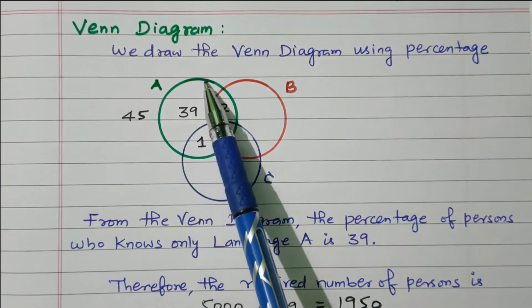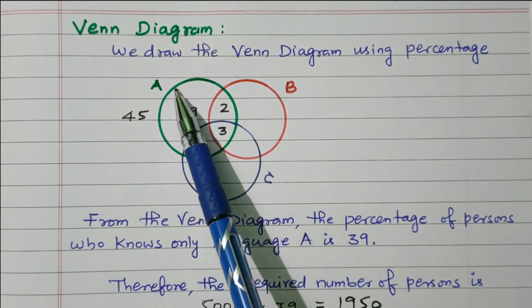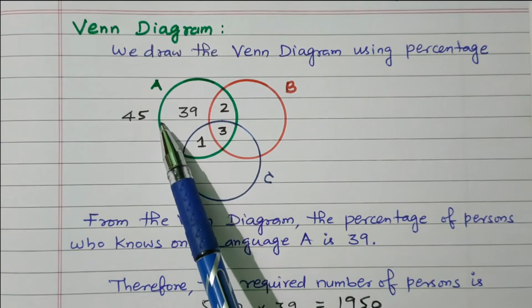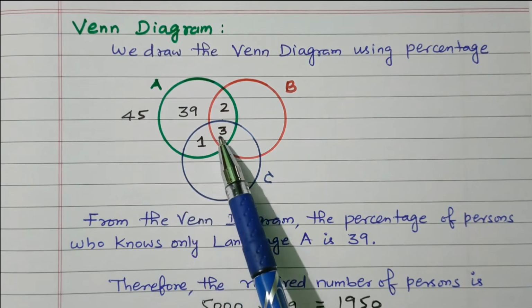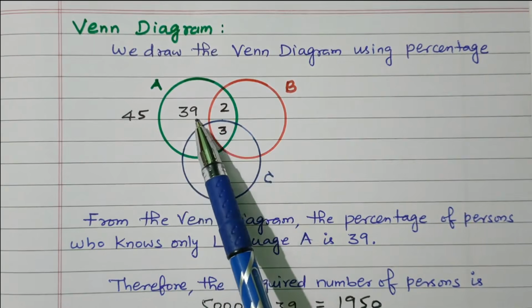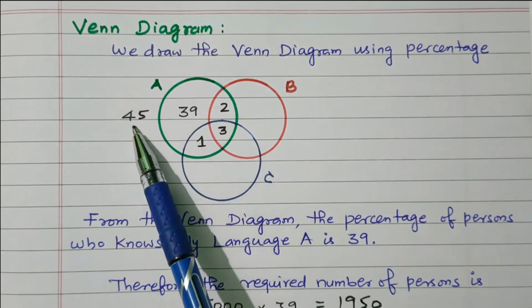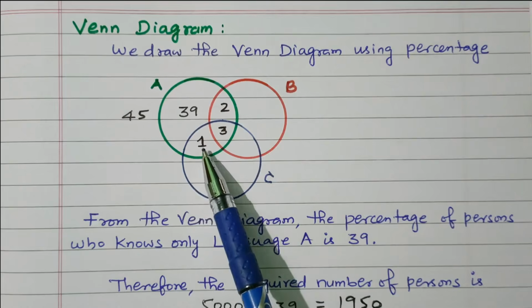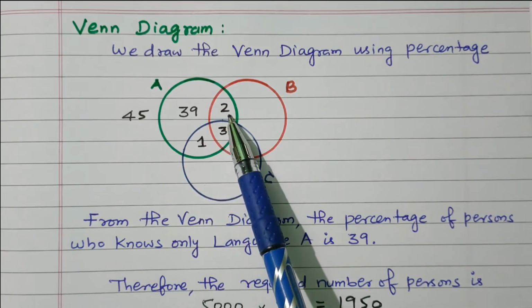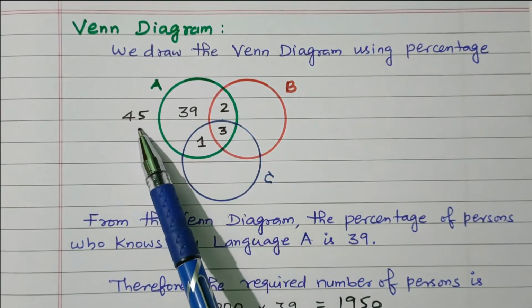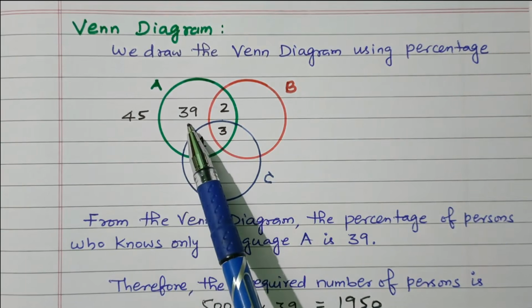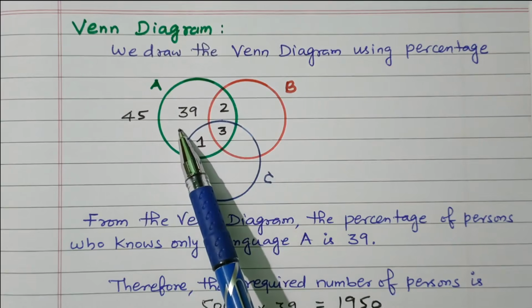Now we'll fill the remaining area, the percentage of persons who know only A. Right? So total 45. From that, if we subtract these values, we'll get only the remaining area. So 45, this is nothing but 1 plus 3 is 4, 4 plus 2 is 6. So this 6% should be subtracted from 45. 45 minus 6 is 39. So 39% of the population knows only A.